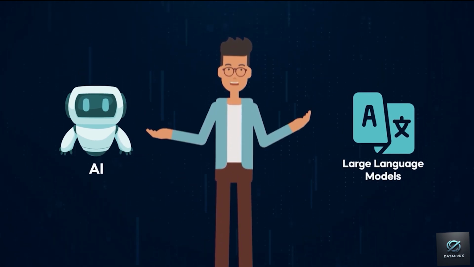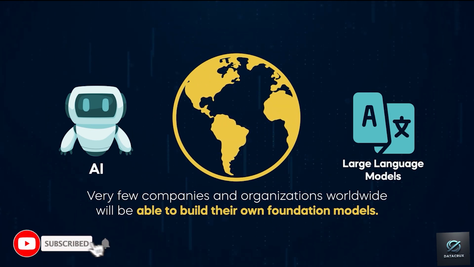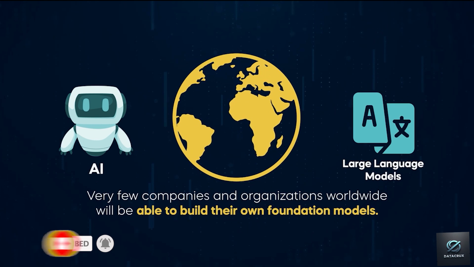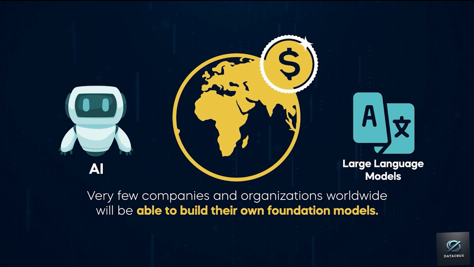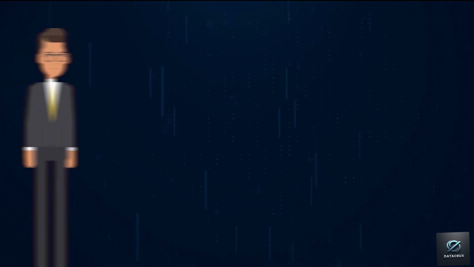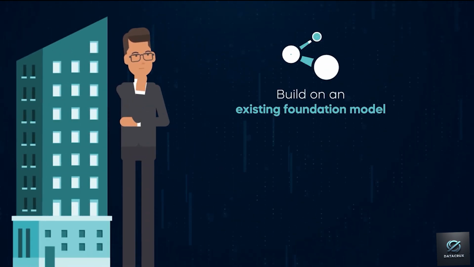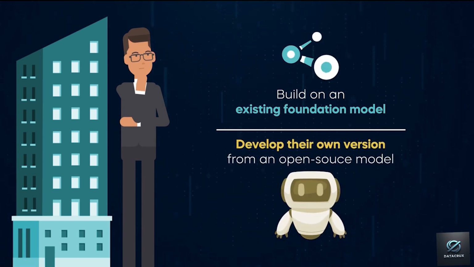As we previously mentioned, few companies and organizations worldwide will be able to build their own foundation models. Creating these models is costly, and few businesses can achieve the necessary scale. Most companies face a critical choice: either build on an existing foundation model or develop their own version from an open-source model.